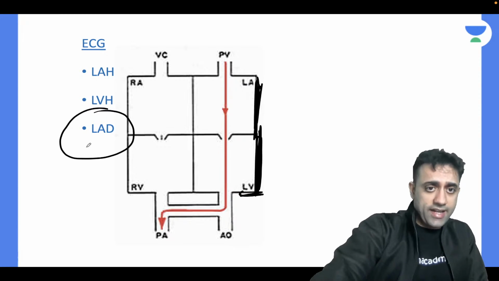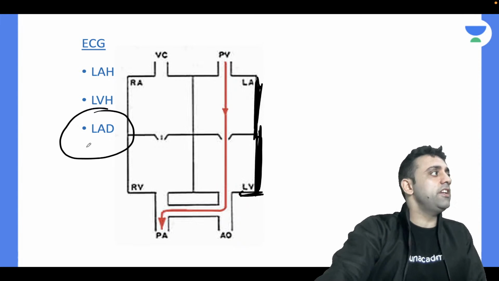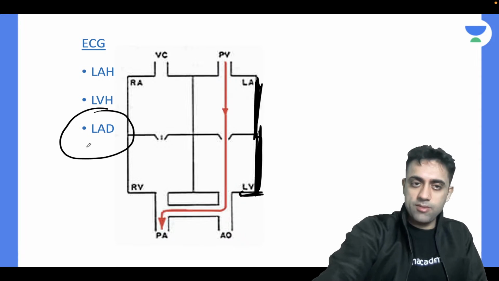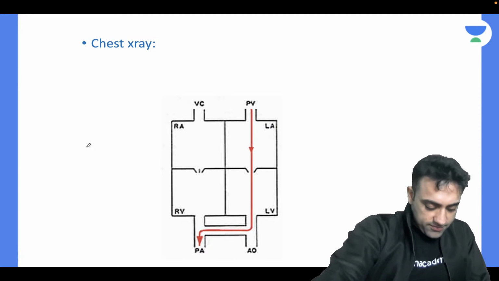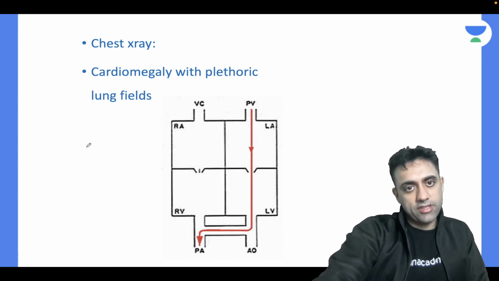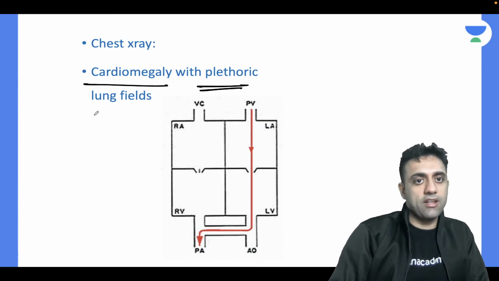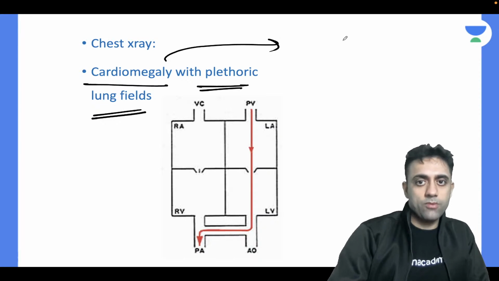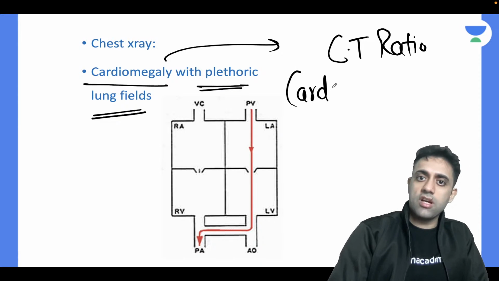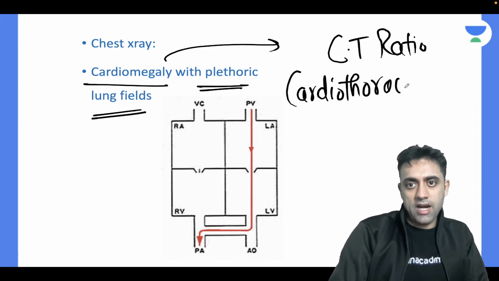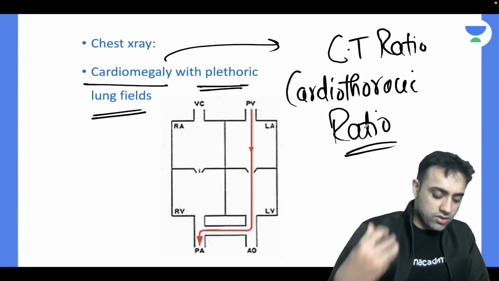So the ECG findings are left atrial hypertrophy, left ventricular hypertrophy, left axis deviation. Yes, these three points you'll get. And what will you see in chest X-ray? Same thing. In chest X-ray also you will see cardiomegaly with plethoric lung fields. And for diagnosing cardiomegaly, you need to do the CT ratio. Have you heard of CT ratio? Cardiothoracic ratio. CT ratio is done to diagnose or rule out cardiomegaly.